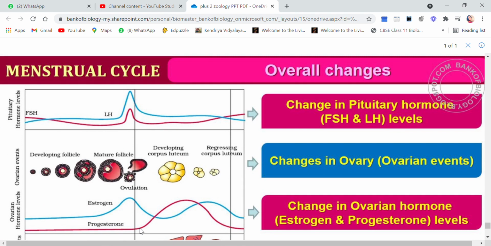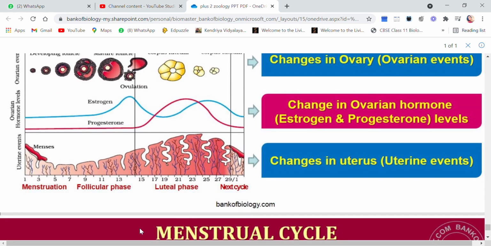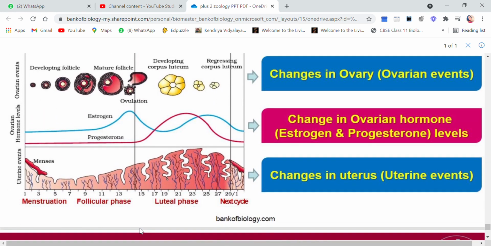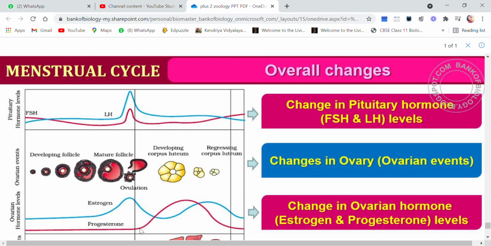Now there is a chart in your NCERT, this one, which is very important. Children, this chart or graph generally comes in the board exam many a times. Almost every year, either they ask you to draw the graph or they give the graph and ask you many questions based on it.